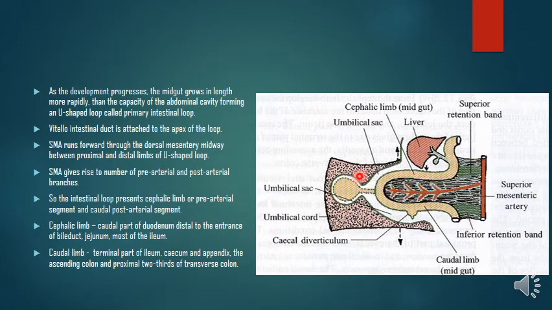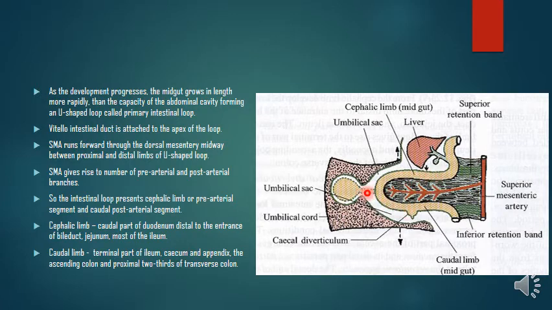Then as the development progresses, the midgut grows in length. See, it was a straight tube in the beginning, in the fifth week. Then as the development progresses, it increases in length more rapidly than the capacity of the abdominal cavity, and that forms a U-shaped loop called the primary intestinal loop. Because of the rapid growth in the length of the midgut, this loop is formed.